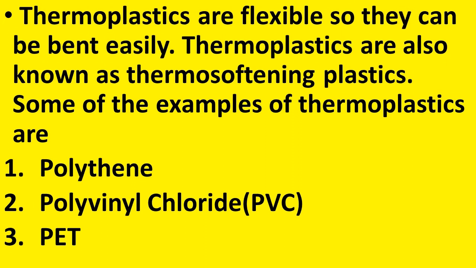Which are the examples of thermoplastics? Examples are polythene, polyvinyl chloride, that is PVC, and PET. So, the three examples of thermoplastics are polythene, PVC, and PET.